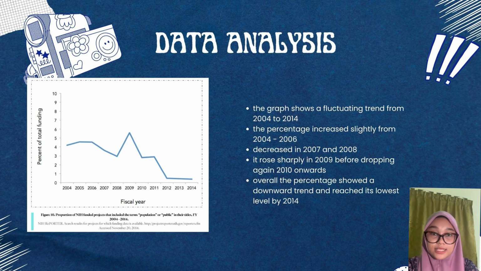For data analysis, the graph shows a fluctuating trend from 2004 to 2014. The percentage increased slightly from 2004 until 2006. Meanwhile, the graph decreased in 2007 and 2008. It rose sharply in 2009 before dropping again from 2010 onwards. Overall, the percentage showed a downward trend and reached its lowest level by 2014.